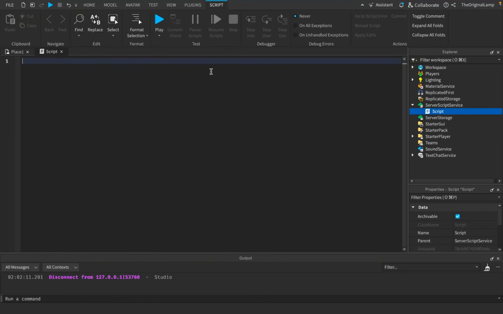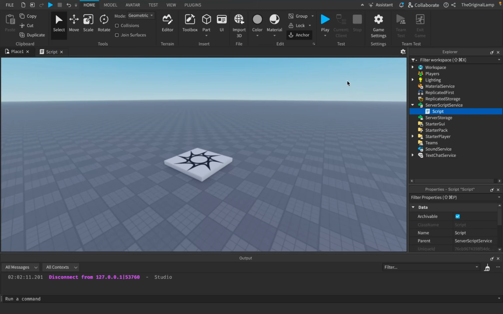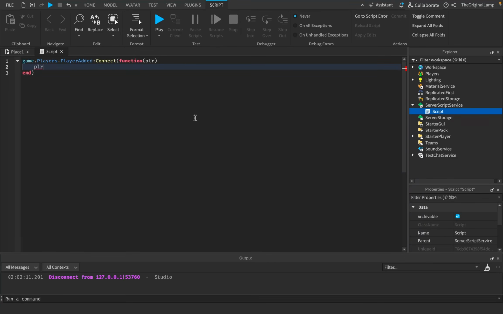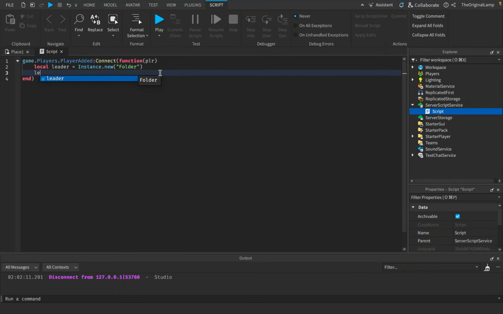Now, the way that I'm going to do this is going to be very basic. I'm going to add coins to the game. Obviously, it doesn't have to be just coins, it could be any form of currency. But effectively, whenever the player joins, I want to add a value to the leaderboard. You know how when you play a game you have the leaderboard where it tells you, oh yeah, this is the player, this is their cash, or whatever currency the game uses. So honestly, this is the easiest way that I could think of to encourage the player to do things.